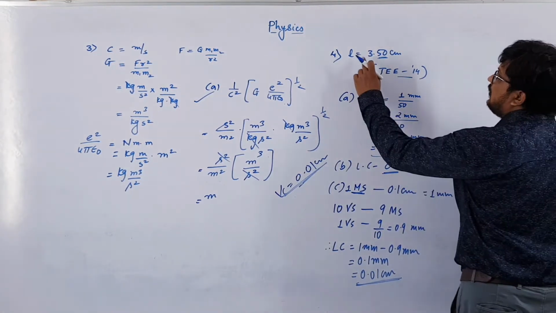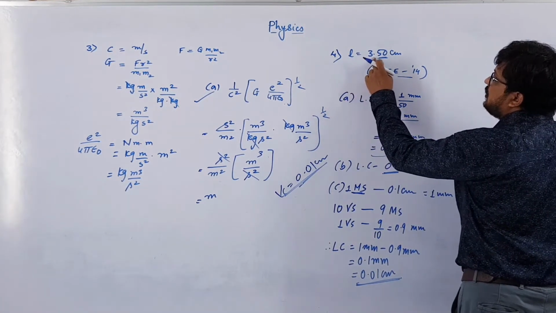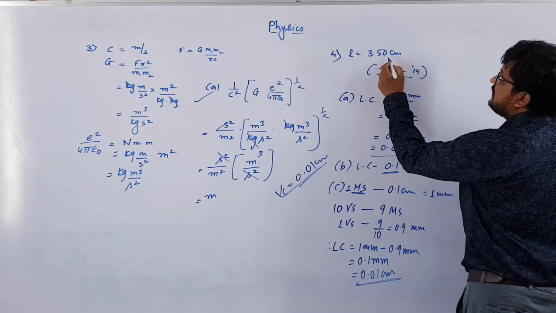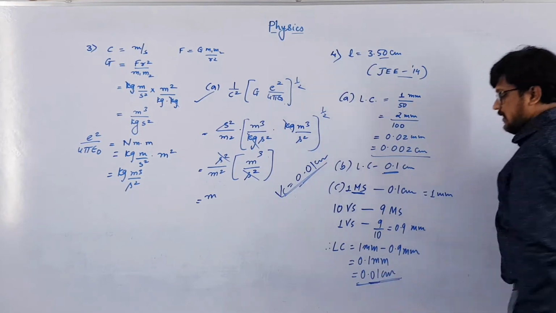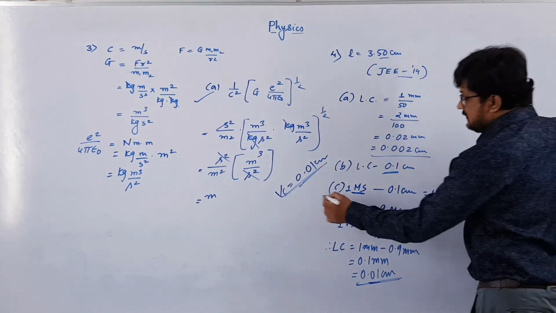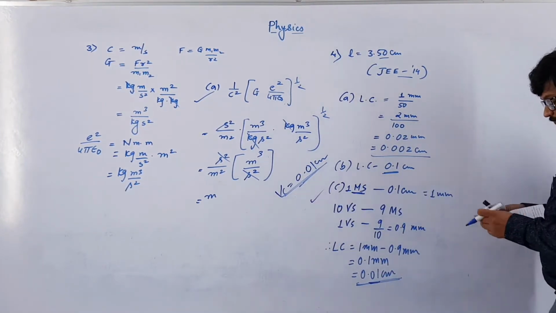Clear? So for the given value 3.50 centimeter, we have 2 digits after the decimal point, and the vernier caliper also gives 2 digits after the decimal point. So I think option C is correct up till now.